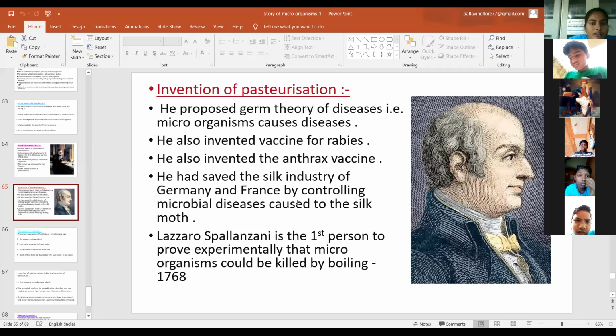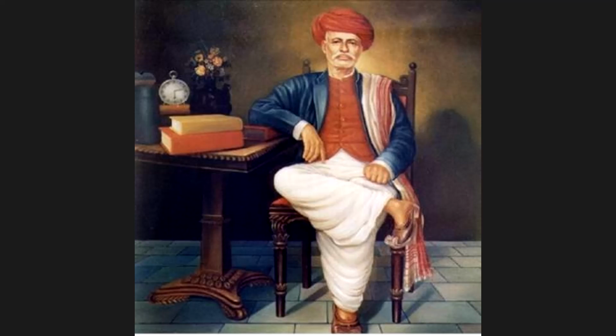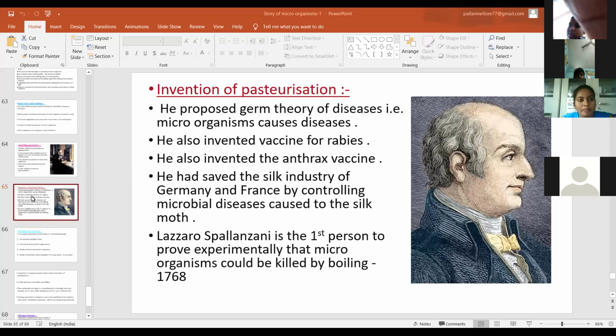How to destroy microorganisms? We kill the microorganisms by the boiling process.